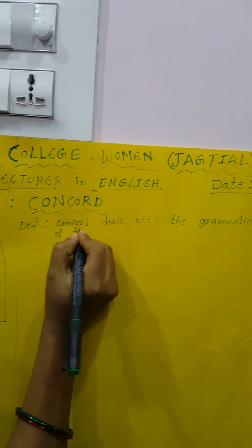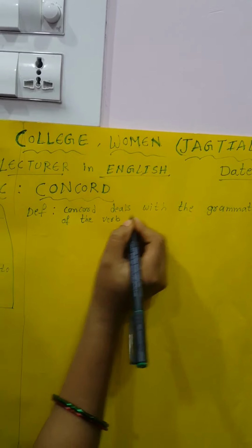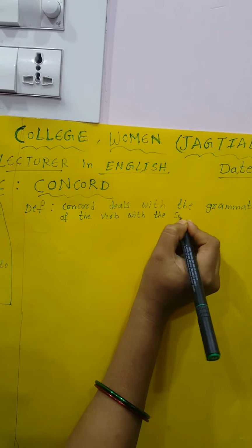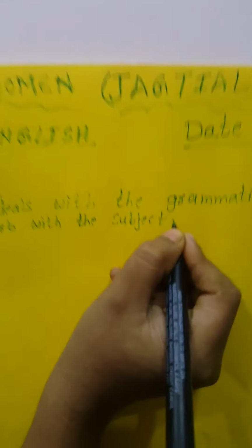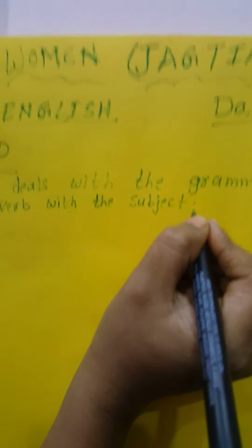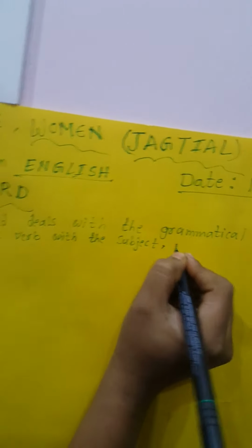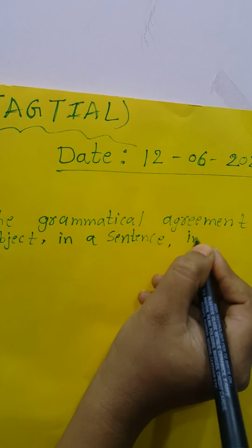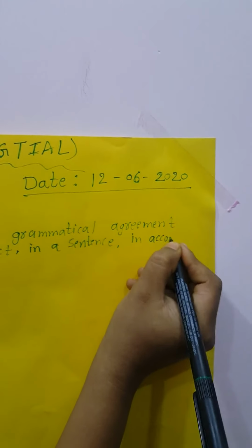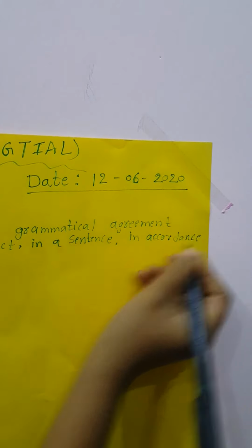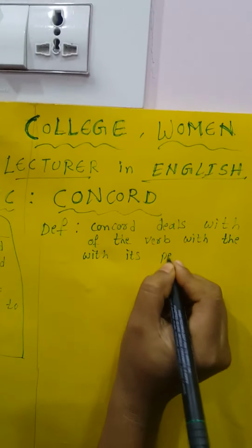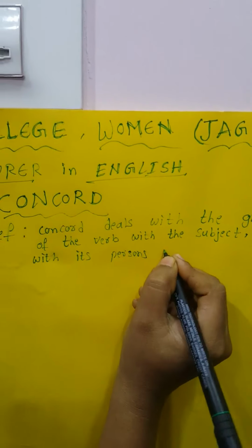Grammatical agreement of the verb with the subject in a sentence, in accordance with its persons or numbers.